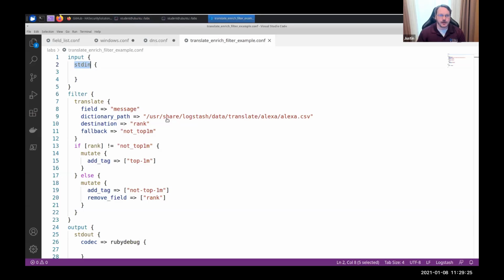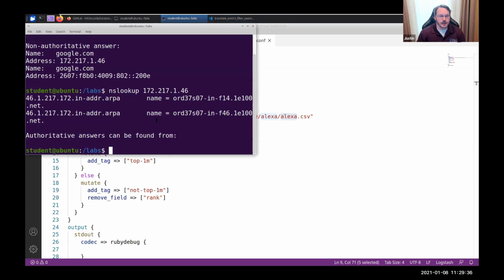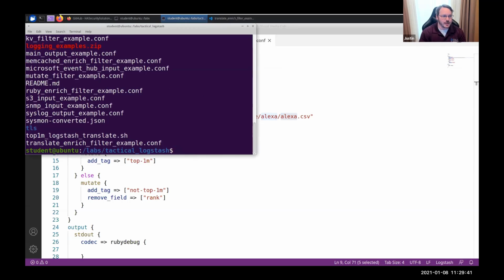So what's happening here is it's going to let me pass a domain in, and it's going to do a lookup against the Alexa top 1 million. Now, I would have to have downloaded this file. I do have that in the tactical folder. There's a, where's it at? This bash script will actually download it for you.